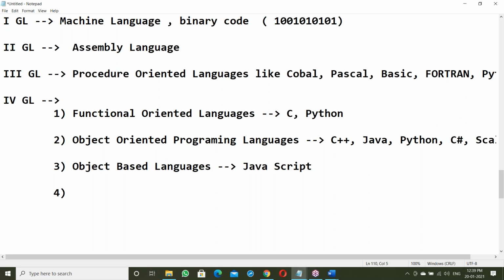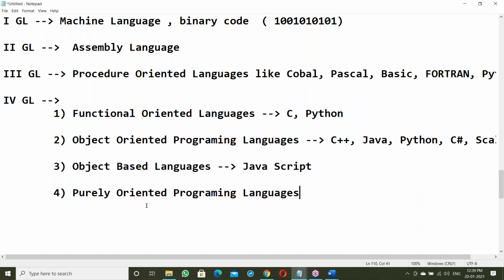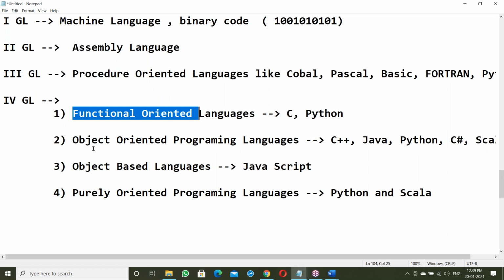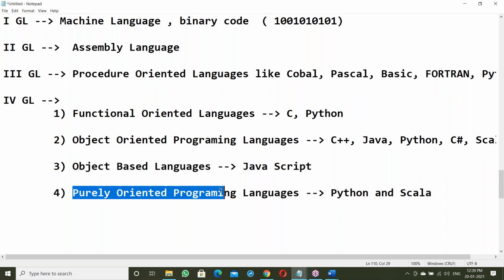Next, the fourth one, purely object oriented programming languages. These are Python and Scala, which come under purely object oriented programming languages. Now let us see all of these: what is procedure oriented language, what is functional oriented language, what is object oriented programming language, what is object based, what is purely object oriented. Let us see one by one. See, procedure.